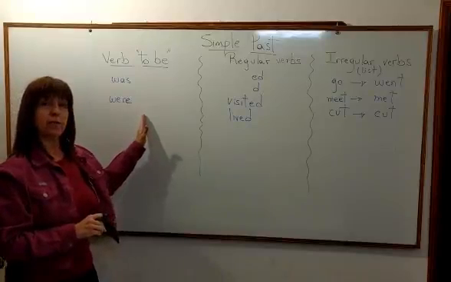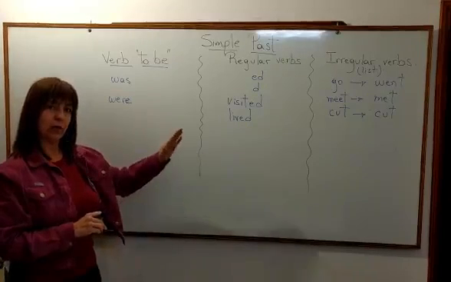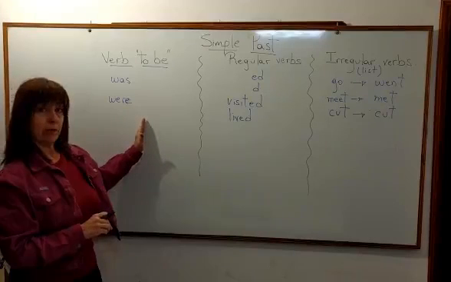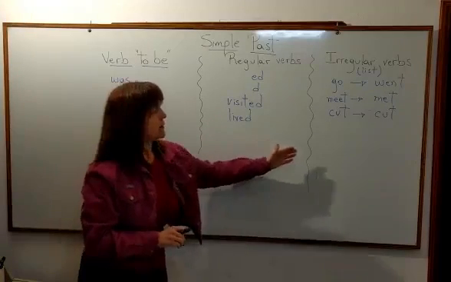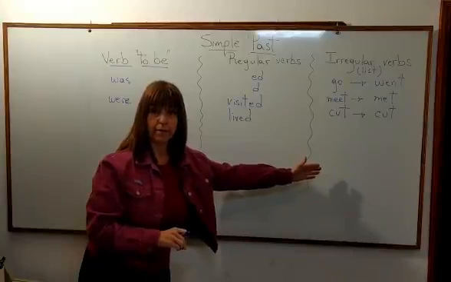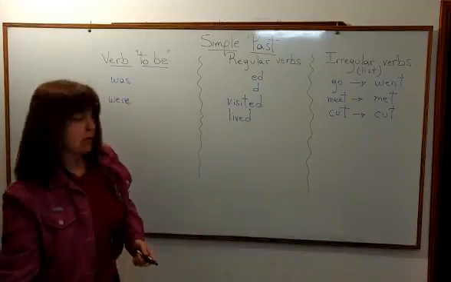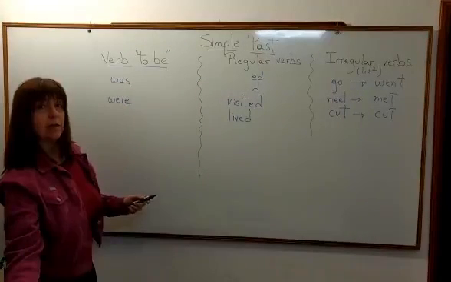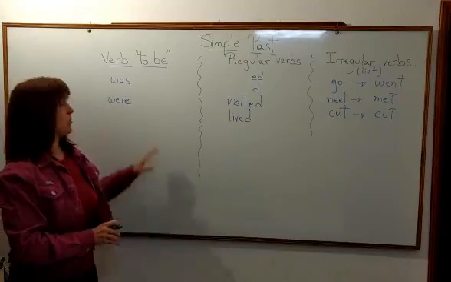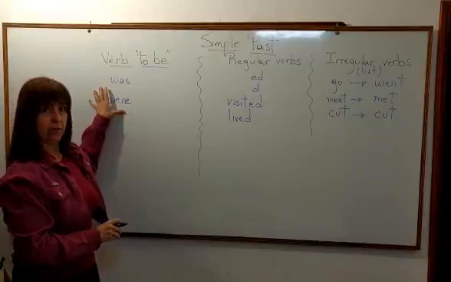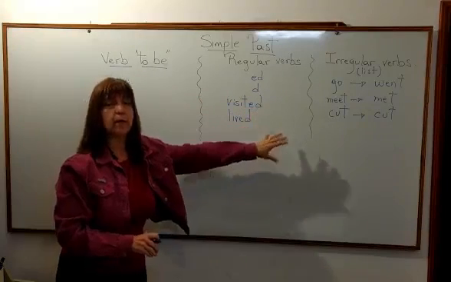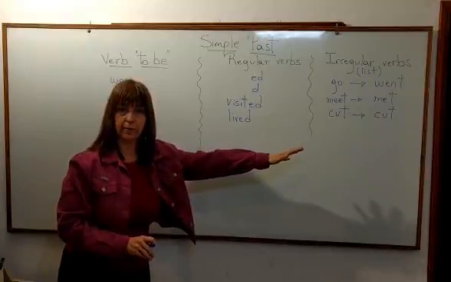Hola a todos, un poquito en castellano ahora. Quiero hacerles la diferencia porque algunos han cometido muchos errores al usar el pasado simple, la diferencia entre el verbo to be, los verbos regulares y los verbos irregulares, ¿sí? Tenemos que recordar que el verbo to be tiene su propio pasado, ¿sí? Y no se mezcla con el pasado ni de los verbos regulares ni de los verbos irregulares, ¿sí?